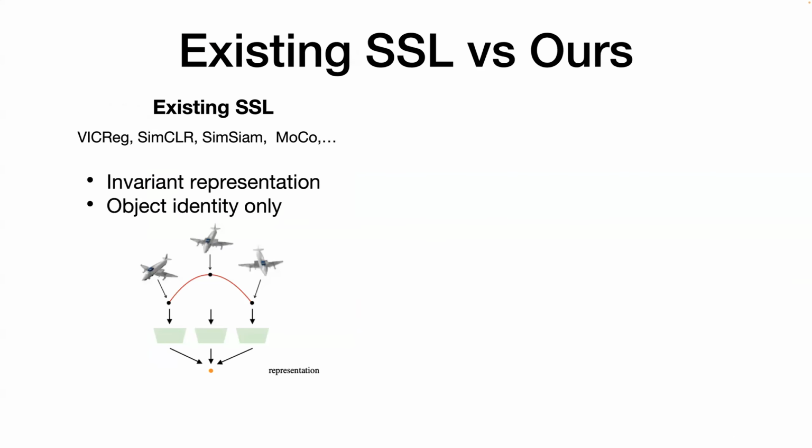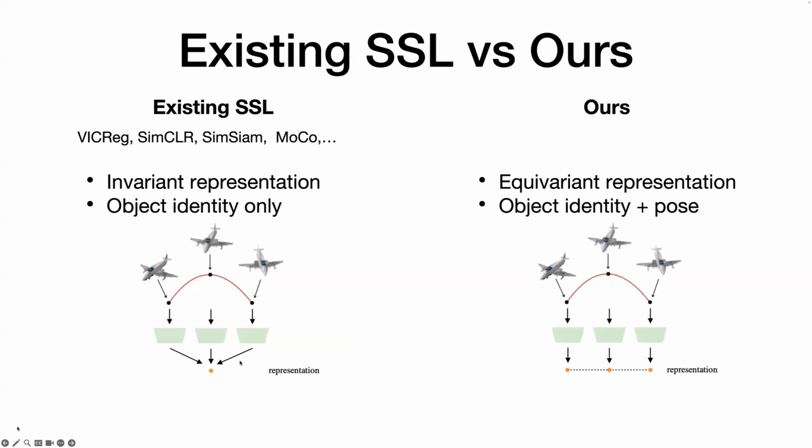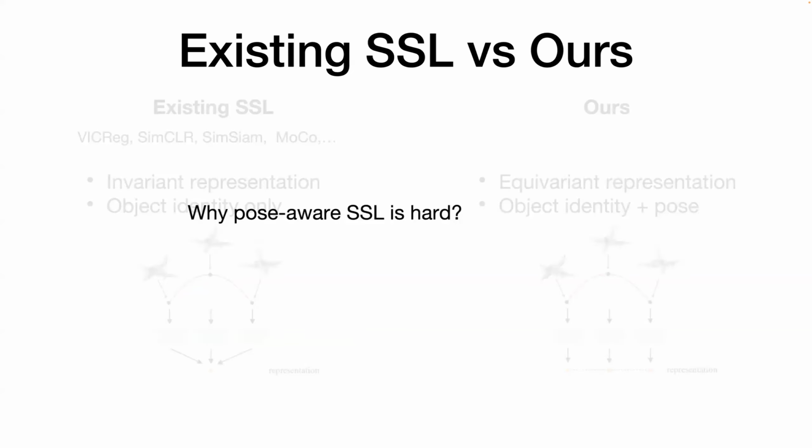Existing SSL methods, such as VICReg and SimCLR, learn invariant representation and capture object identity only. When the object changes the pose, the representation collapses to one point. We want to learn equivariant representation that captures both identity and pose, such that when the pose changes, the representation also forms a trajectory.